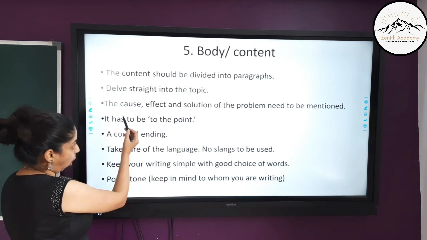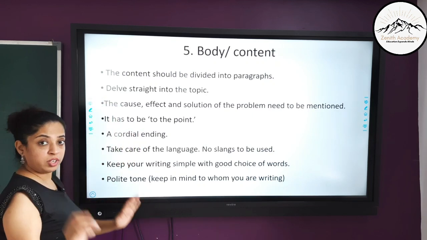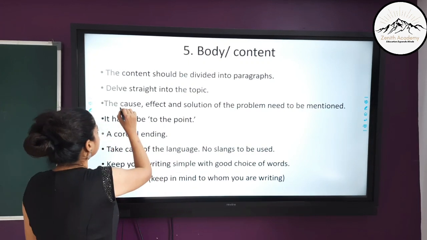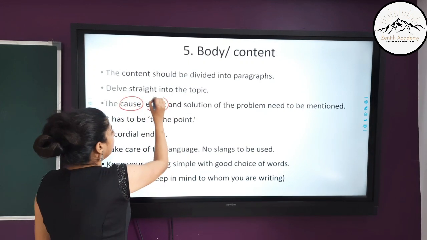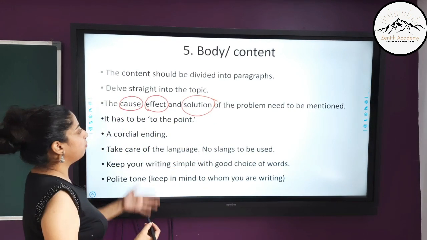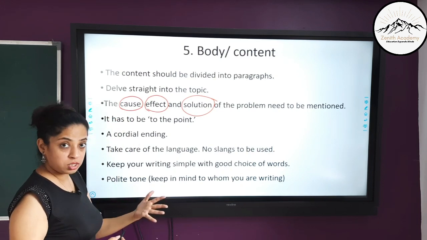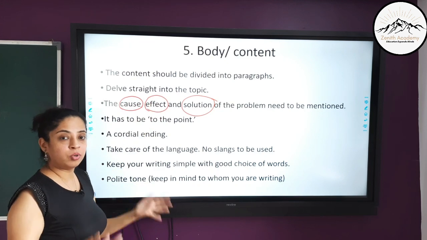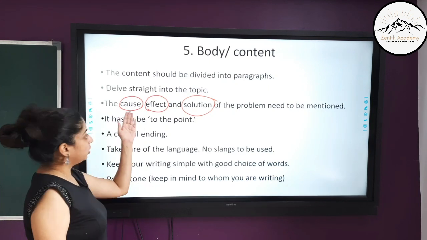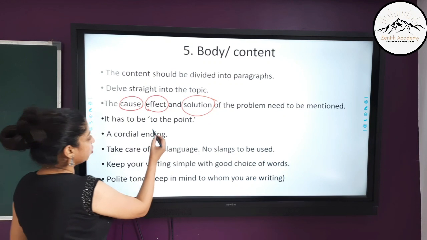Okay? The cause, effect and solution of the problem need to be mentioned. So when you are writing the body, you should keep in mind that these 3 things should be there. What 3 things? Cause, effect and solution. Okay? So if you are writing a letter of complaint, you should say what is the cause, what is the effect on you or the surrounding people, and you should also suggest solutions to the problem. So these 3 things have to be there in your letter. Okay. Now it has to be to the point.